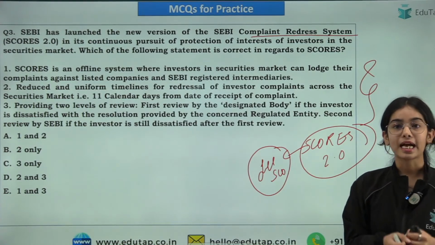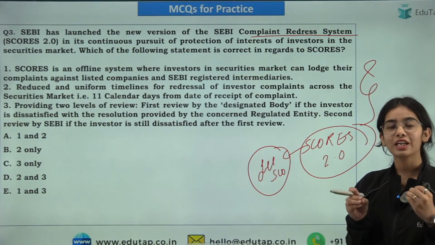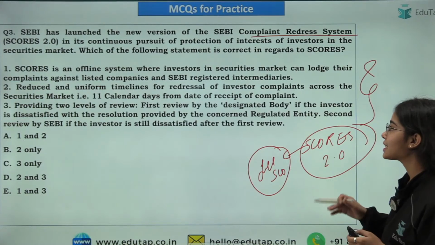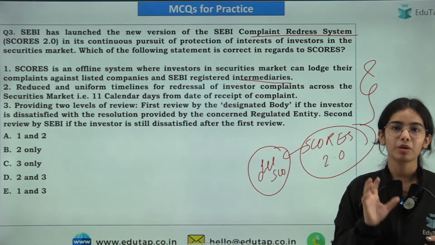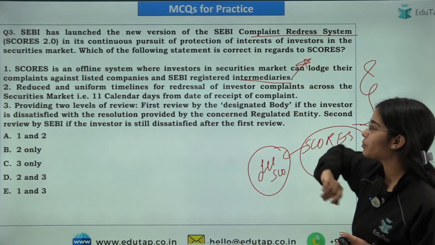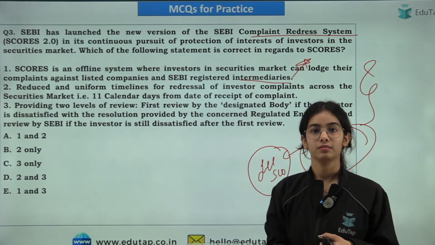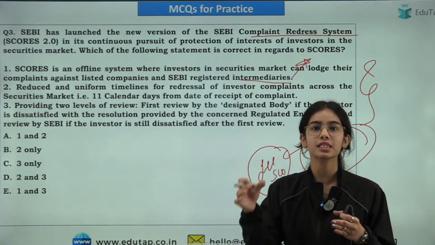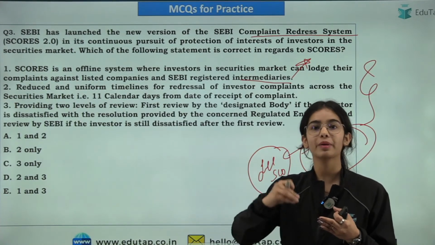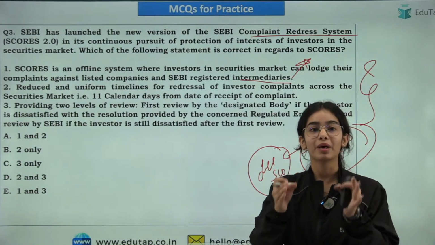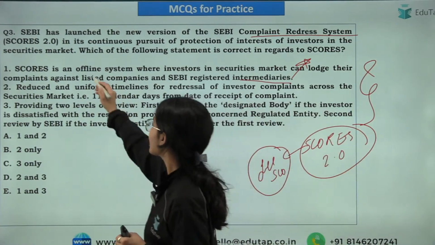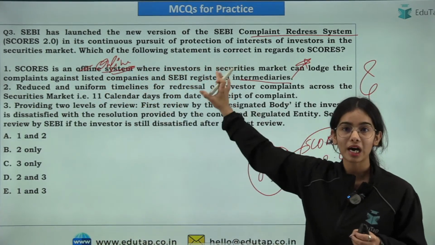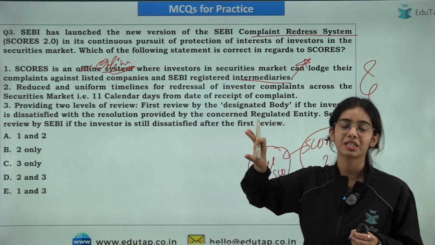So the first statement is saying that the SCORES is an offline system where investors in the securities market can lodge their complaints against listed companies and SEBI registered intermediaries. What is the problem in this statement? Yes, investors can lodge their complaints against the listed companies and against the SEBI registered intermediaries, but it is an online system. Very good, it is an online system and not an offline system. There is the web URL that is present, as well as the app that is present for the SCORES.